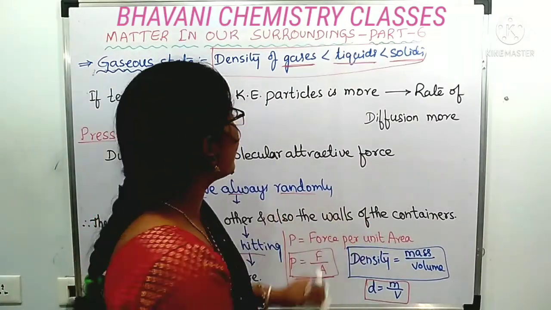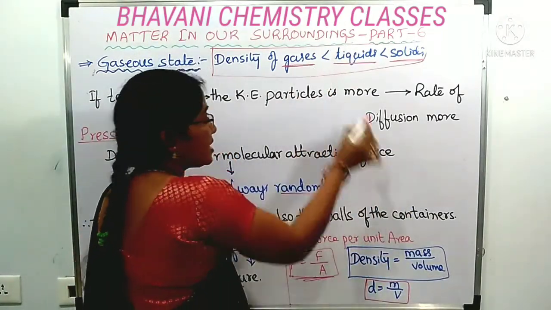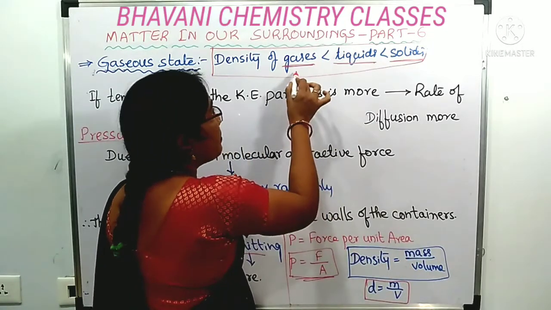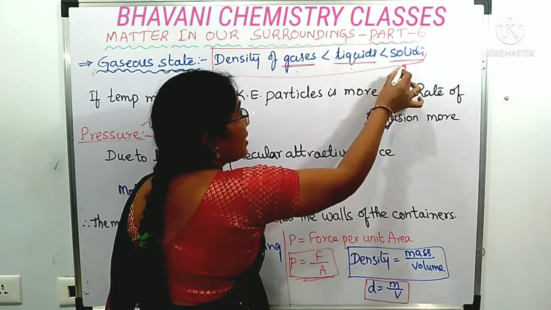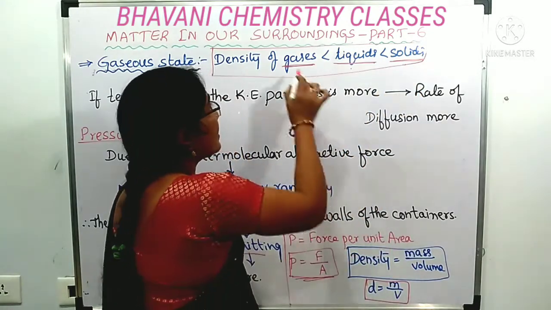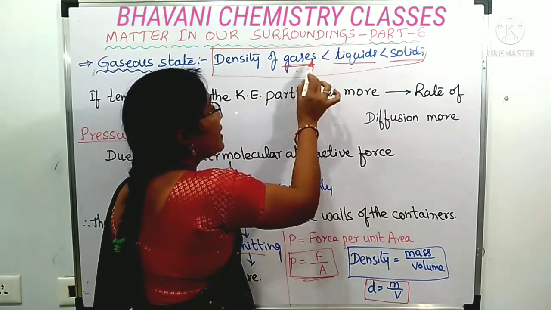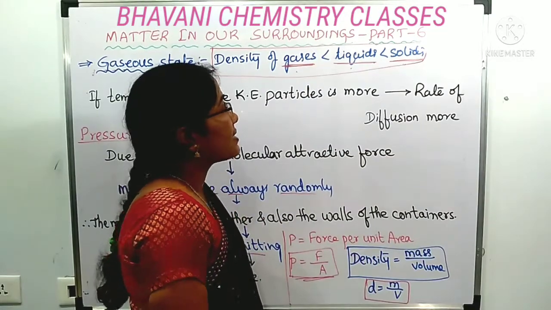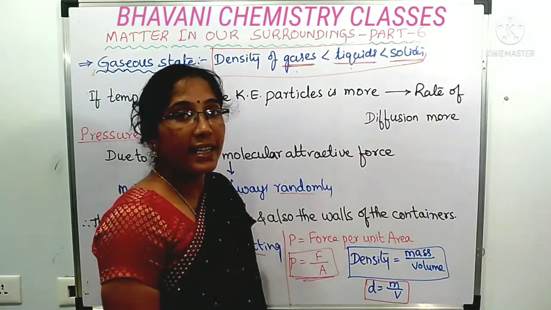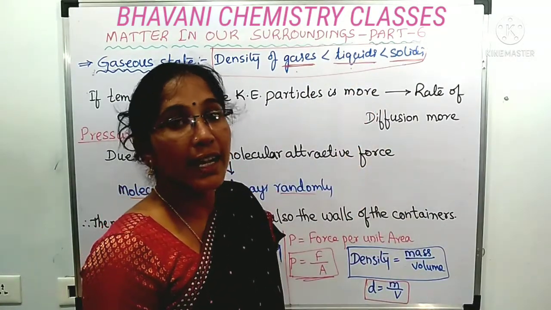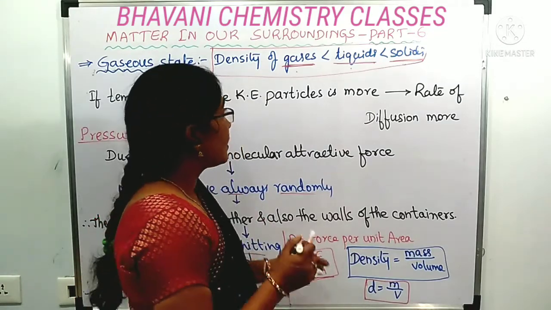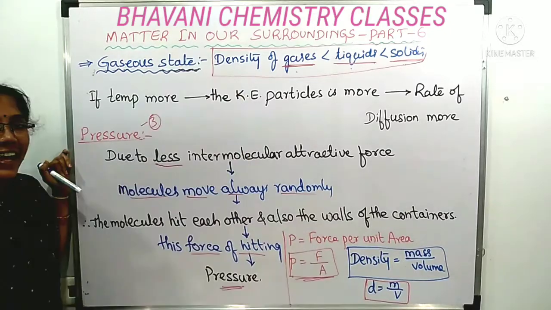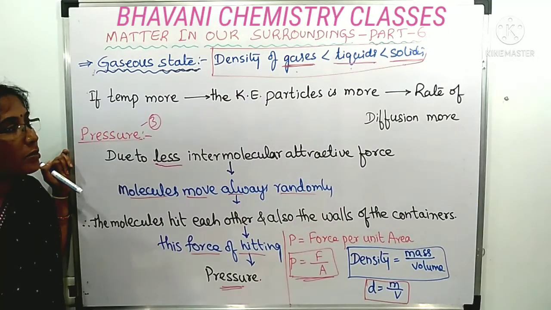Due to that reason, here the mass per unit volume will be very less, here it will be moderate, and here it will be much more. That is the reason the density of gases is less than liquids, and that is less than solids. Means the density is more for solids and less for liquids. Sorry, gases. Okay. All of you take the screenshot of the board, children.